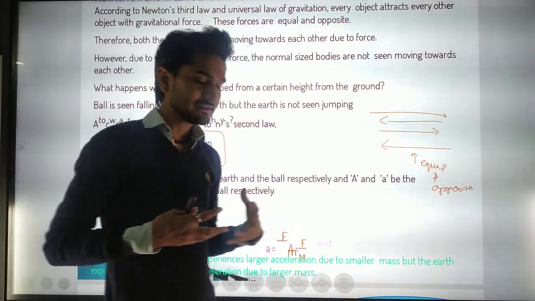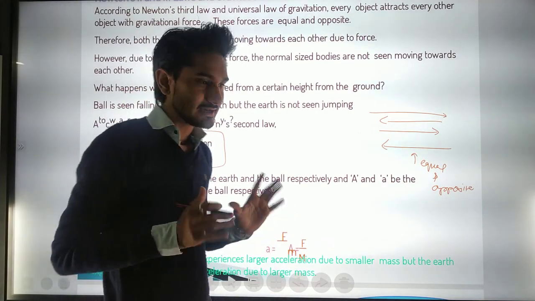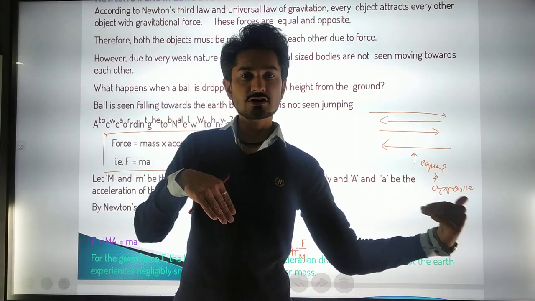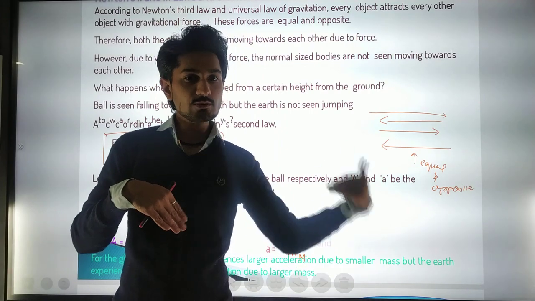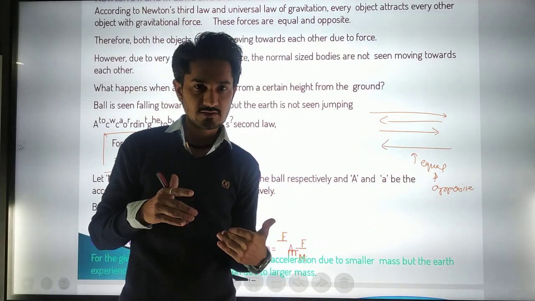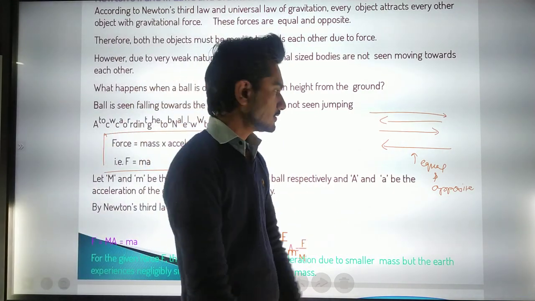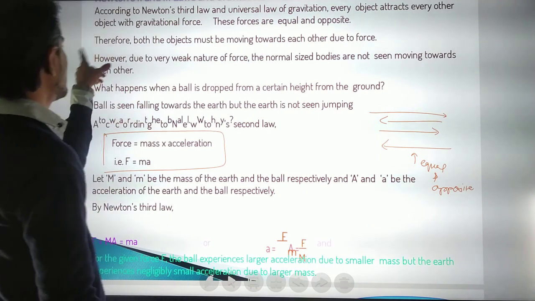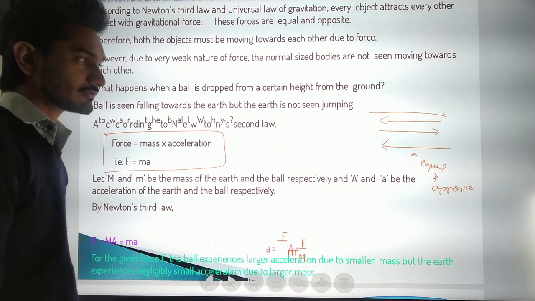Because whenever we are moving an object, if it has much more mass, we have to make much more effort. Why? Because the friction force is also acting in the opposite direction and it is also equal. It will try to oppose as much as possible. So that's why we have to make so much effort. Another thing is that therefore both the objects must be moving towards each other due to the force.